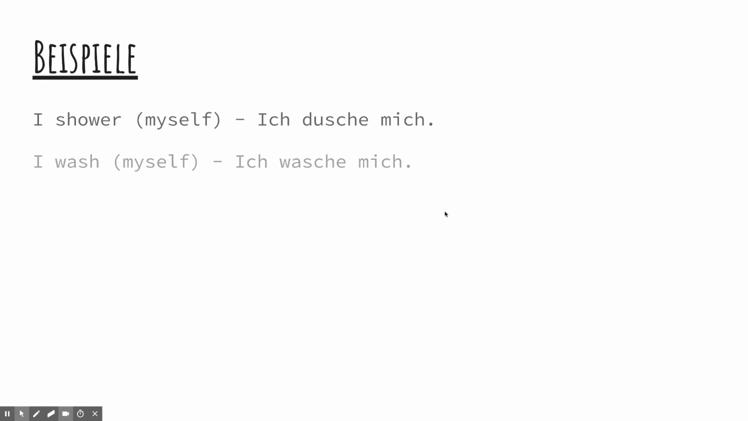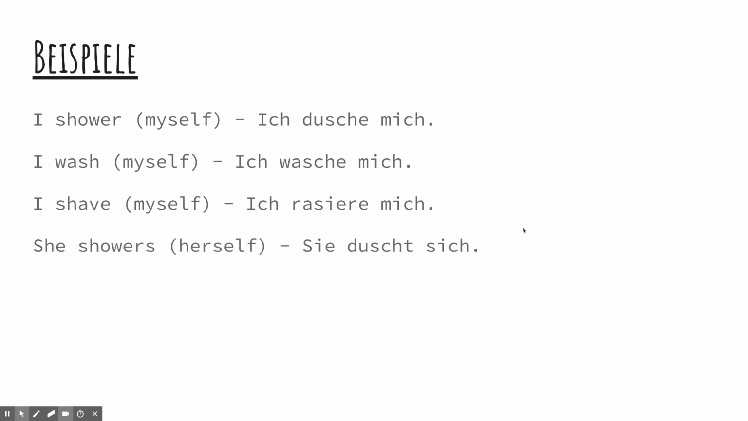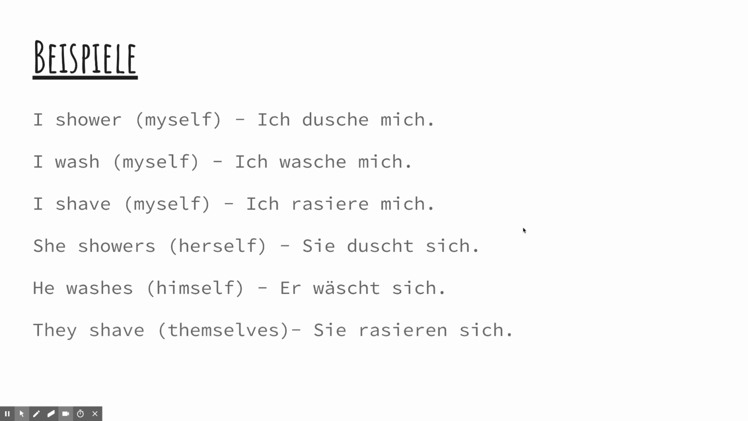Beispiele. Hier sind ein paar Beispiele. Hört zu und sprecht nach. Listen to the examples and say them after you hear them. I shower myself. Ich dusche mich. I wash myself. Ich wasche mich. I shave myself. Ich rasiere mich. She showers herself. Sie duscht sich. He washes himself. Er wäscht sich. They shave themselves. Sie rasieren sich.